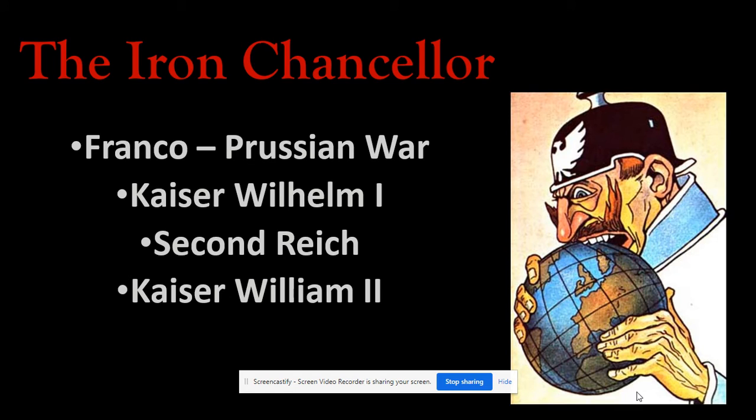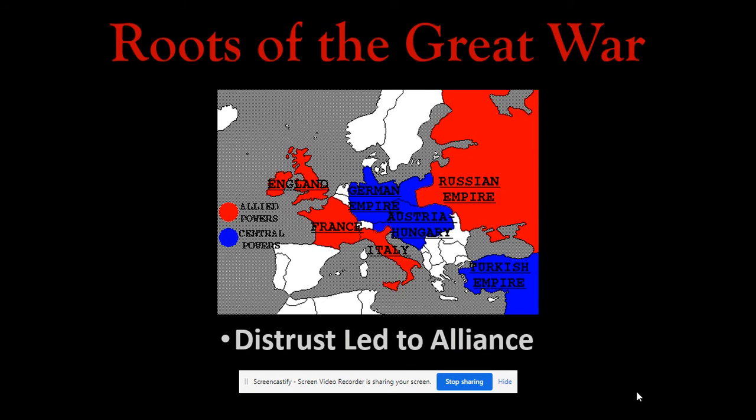However, Kaiser Wilhelm I's grandson, William II, or Wilhelm II, when he becomes Kaiser, he tells von Bismarck he's not needed anymore. Wilhelm II says there is only one master in the Reich, and that is I. And instead of causing a civil war in Germany, von Bismarck will step aside, and Wilhelm II will rule Germany. But that's going to bring us into the actual origins of World War I, because Germany is right in the thick of it. So let's look at the roots of the Great War.